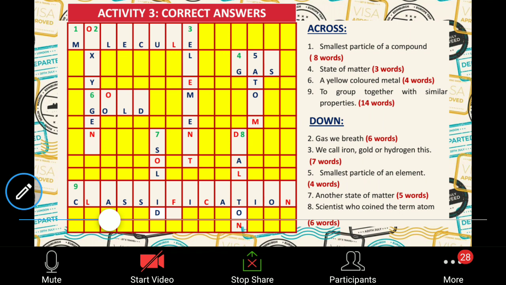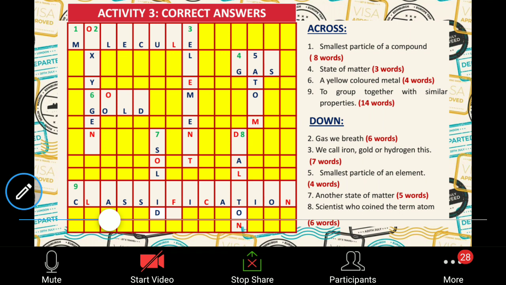First is molecule. Fourth number is gas. Sixth number is gold. Ninth is classification. Then coming down, number 2 is oxygen. 3 is element. 5 is atom. Seventh is solid, another state of matter. Seventh one down is solid. And the eighth one is delta.